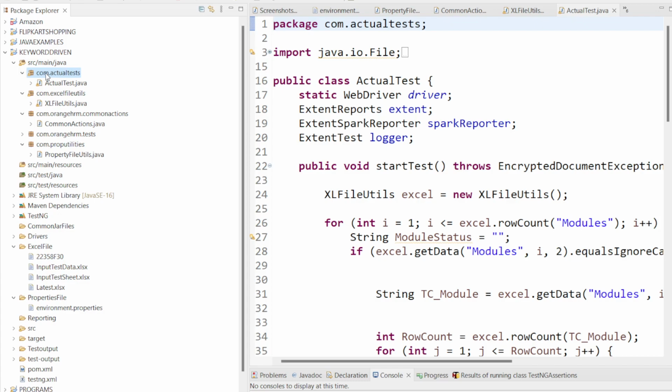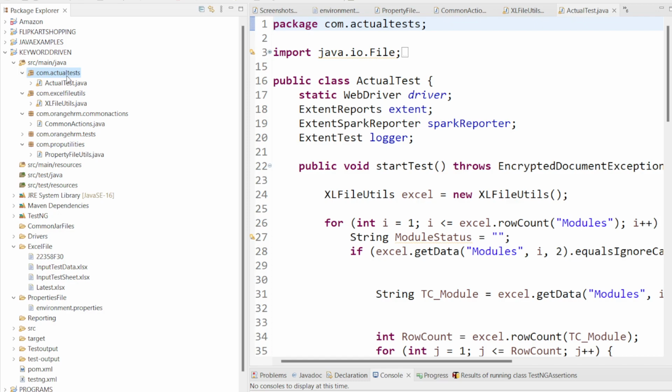Once that is done, what is our next step? If I am executing all my test cases from this actual test package, maybe there are 100 test cases available inside it. Out of 100, 60 tests got passed and 40 tests got failed. So how do we know how many tests passed and how many tests failed?